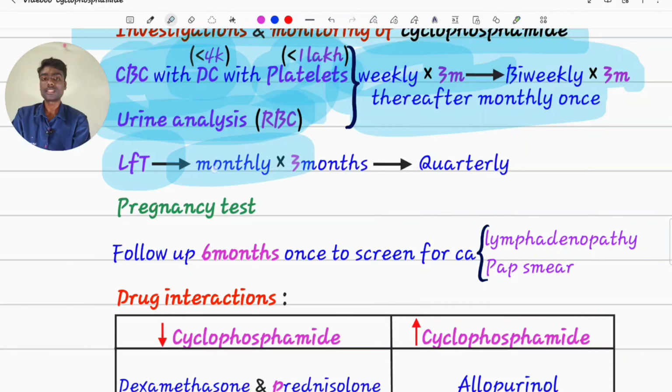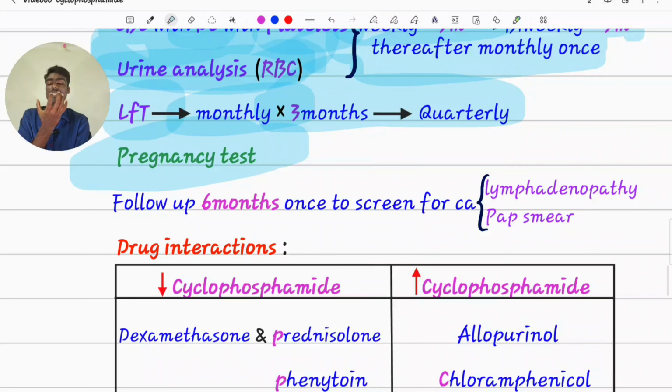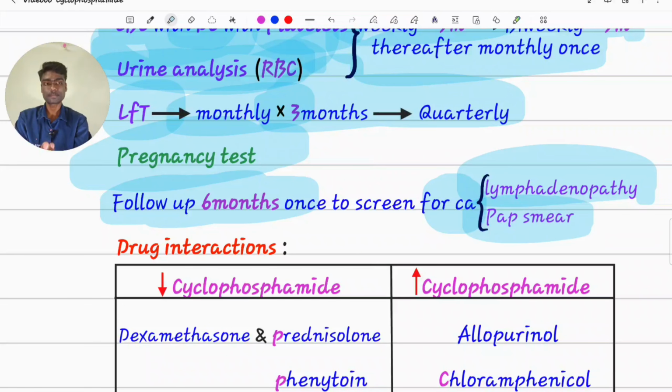LFTs, RFTs monthly for 3 months and then quarterly. Quarterly means 4 months once. Pregnancy test, as it is a powerful gonadotoxic. If the ovarian reserve, that is primordial follicles, every primordial follicle is affected, that female cannot become pregnant for her lifetime. So it is very important to check pregnancy test if female is in reproductive age group. Follow up every 6 months to screen for cancers like lymphadenopathy and pap smear for females. Even if we want to do pap smear in males, we can't do.